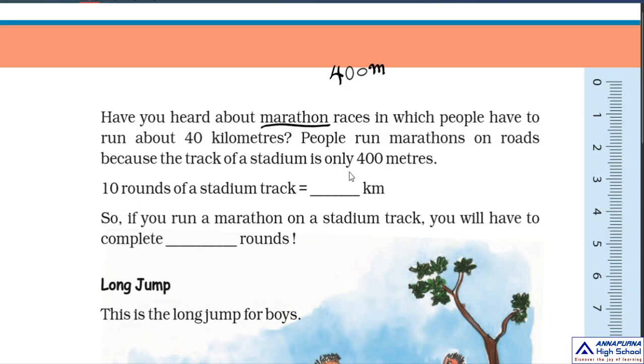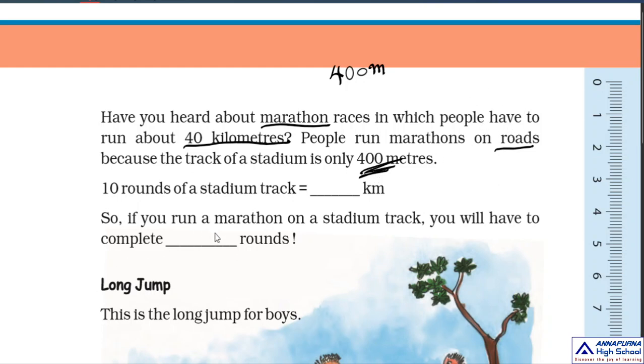In marathons, people run about 40 kilometers. So that's why they came onto roads. Where do people run marathons? On roads. Why? Because tracks are not sufficient. The track of the stadium is only 400 meters. That's why people run marathons on roads.